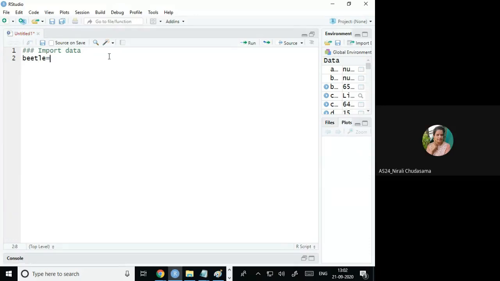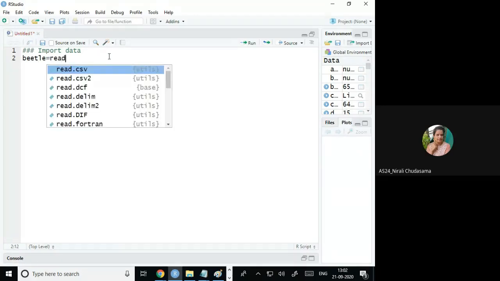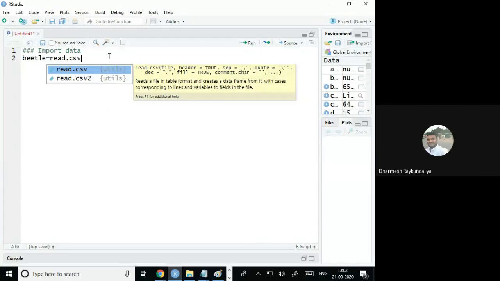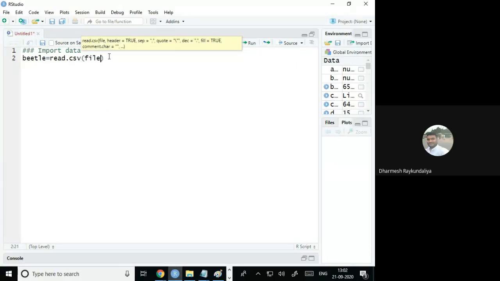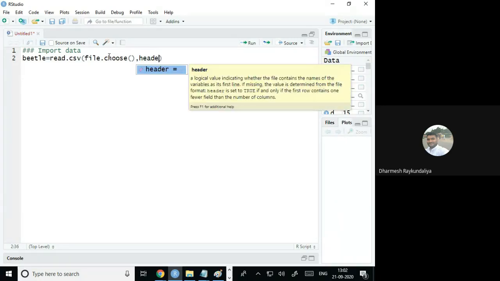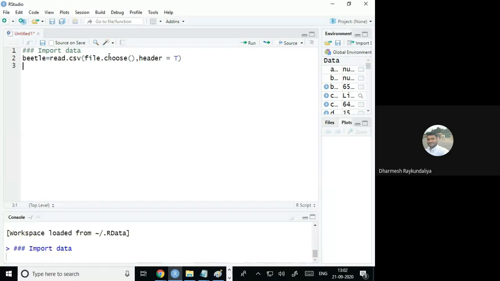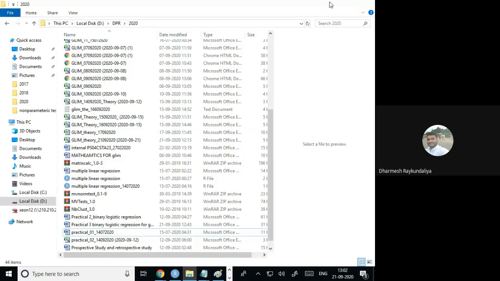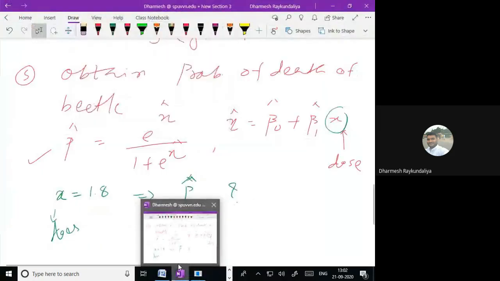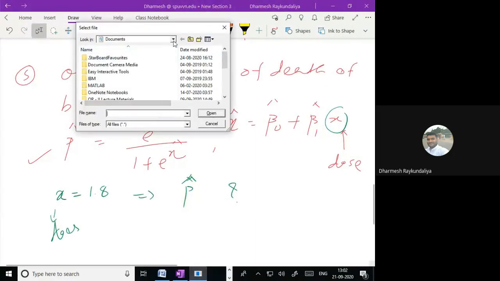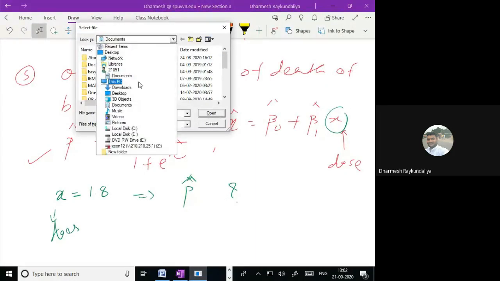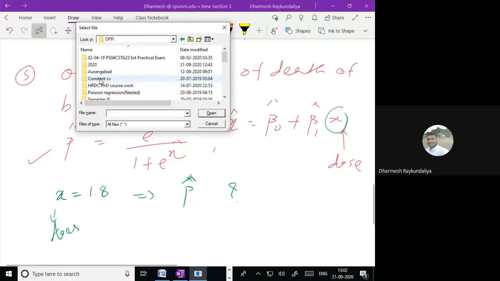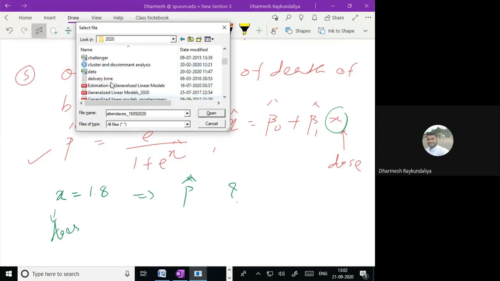What is the name of command? Because data is in a CSV format, the command name is read.csv. Because I wish to browse the file, the command name is file.choose. And because my first row contains the header, so header equal to true. So I have to just select the file where my file is stored. So that is, let us say DPR 2020, Beetle is there.